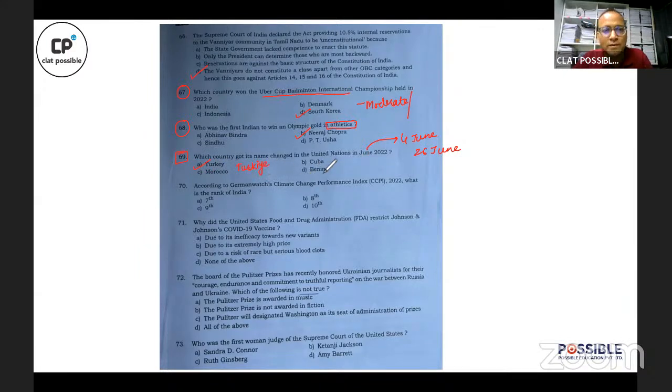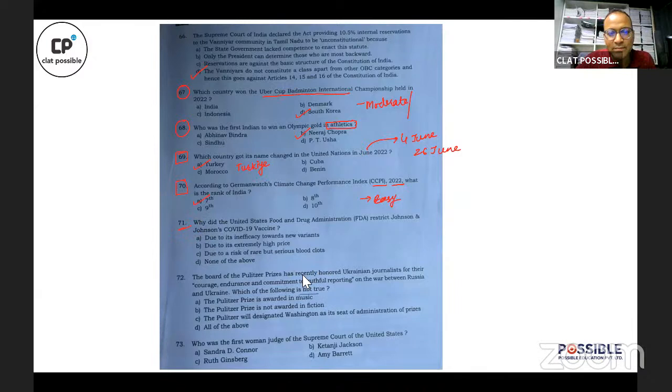So easy question, but a very recent one. Question number 70 is once again about another index. Climate Change Performance Index. India's rank is 7th. Okay? Expected, therefore easy. All right, question number 71.